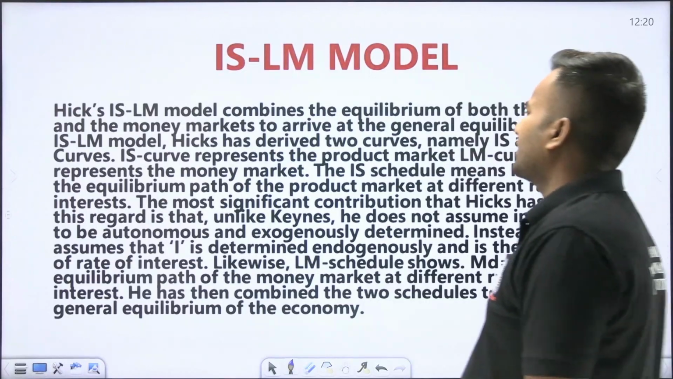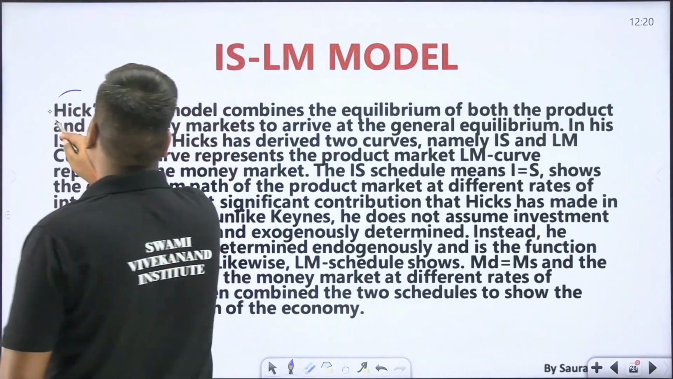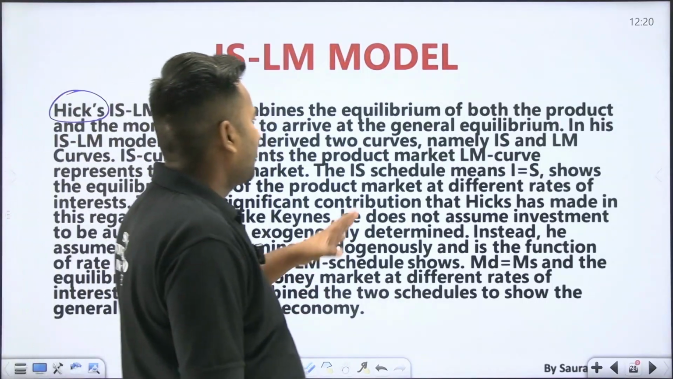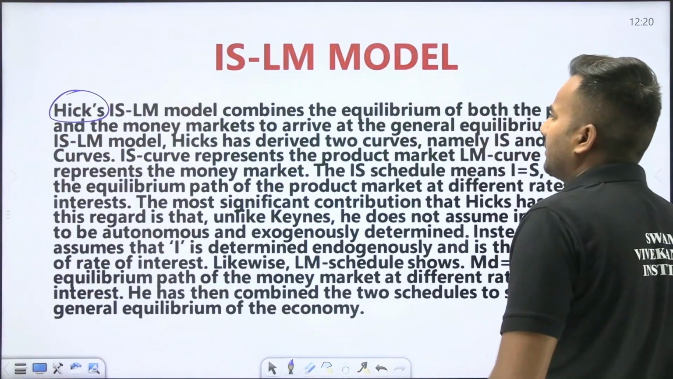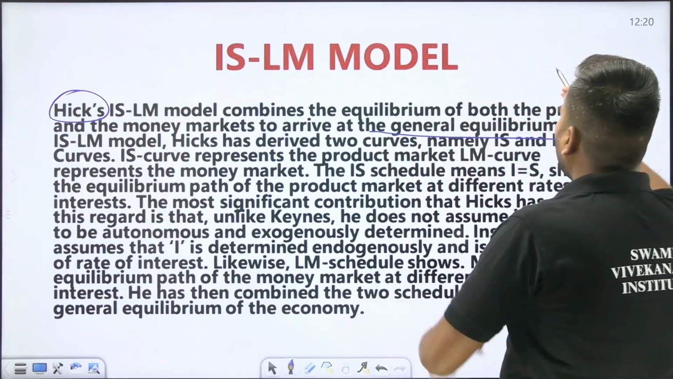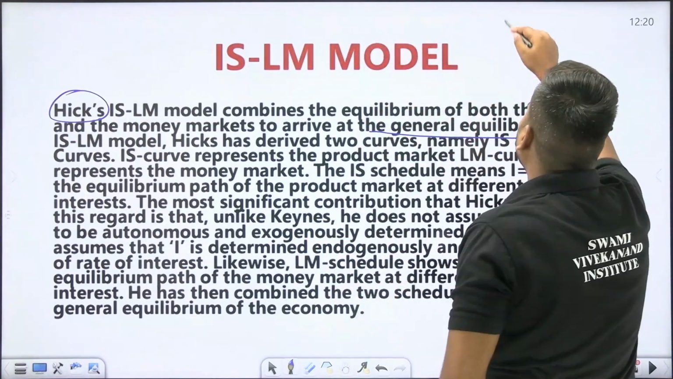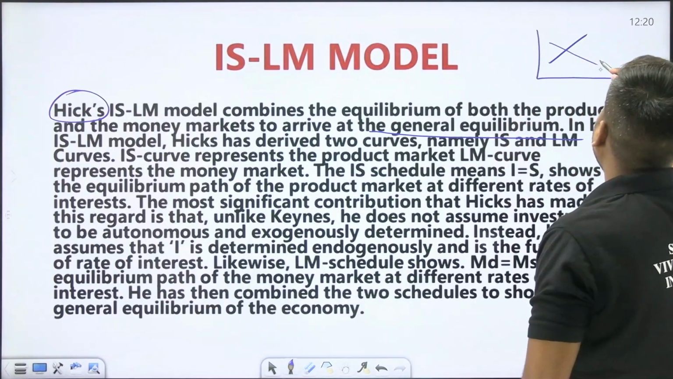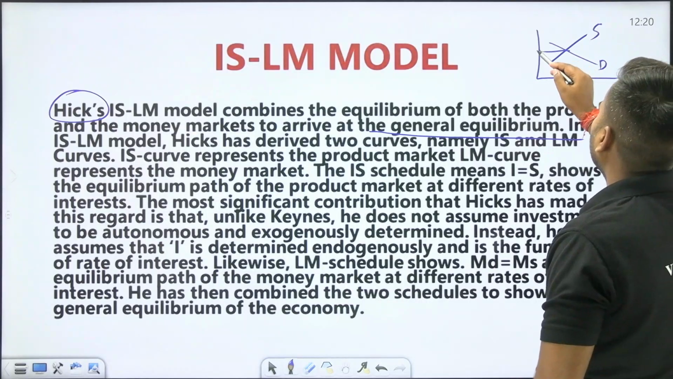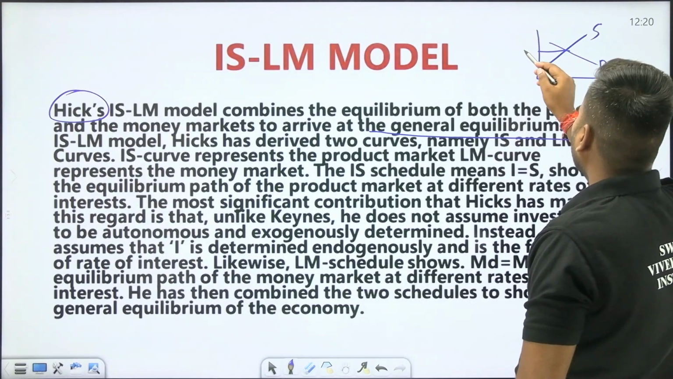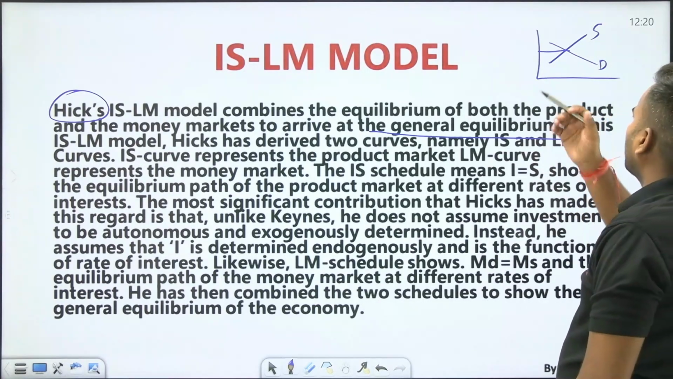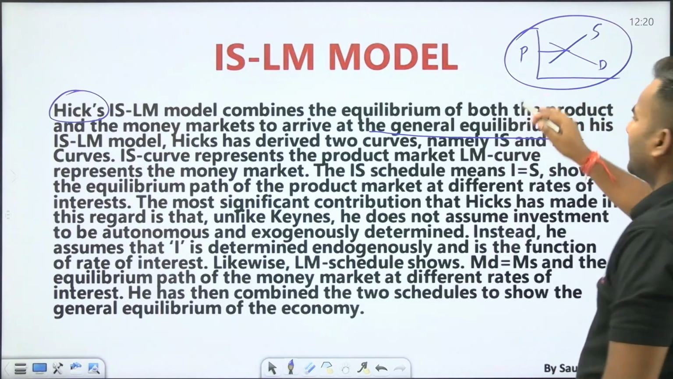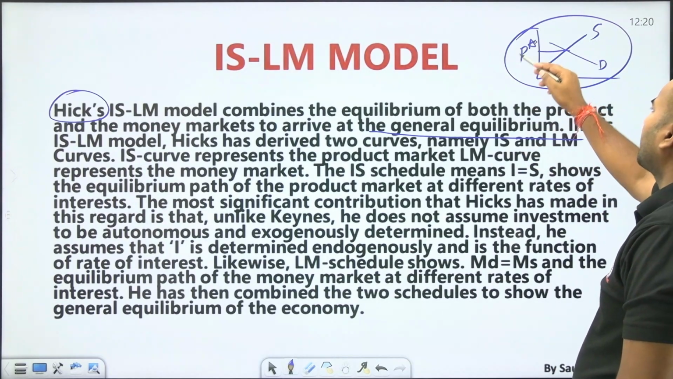Hicks was the economist who propounded the ISLM model. His ISLM model combines the equilibrium of both the product and the money market to arrive at the general equilibrium. We have seen that equilibrium exists in the product market, where demand and supply cut each other. That is the equilibrium point, and if we draw a horizontal line to the y-axis, that will be the price. The market is at equilibrium at this price, P star.